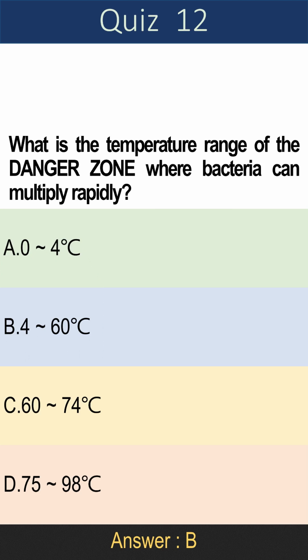Question 12. What is the temperature range of the danger zone where bacteria can multiply rapidly? A. 0 to 4 degrees Celsius, B. 4 to 60 degrees Celsius, C. 60 to 74 degrees Celsius, D. 75 to 98 degrees Celsius. Answer is B. 4 to 60 degrees Celsius.